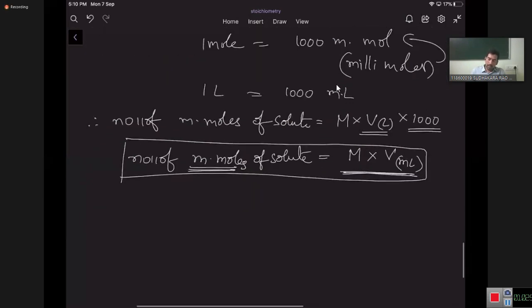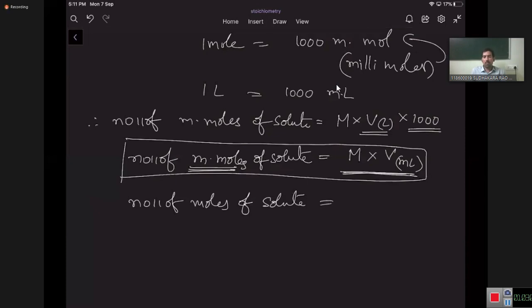In case number of moles of solute is asked, number of moles of solute is equal to molarity into volume in milliliters. Volume is given in milliliters. Molarity you also know. Molarity into volume in milliliters will give millimoles.